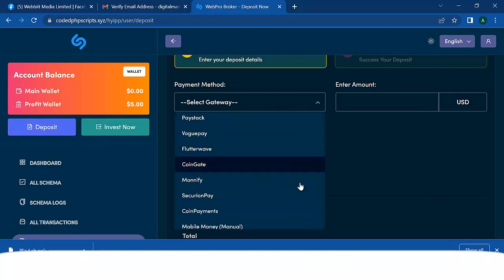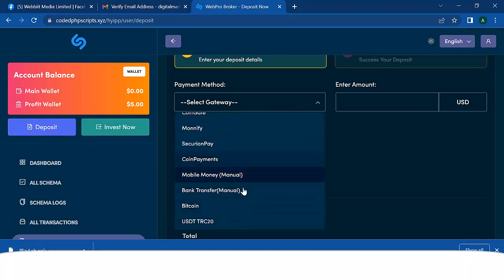The same thing, this is add money, and it's the same thing like the deposit, right? We have a lot of deposit systems, so you can go ahead and activate any deposit system. And one good thing about this is that you can use it from anywhere you are. You can use mobile money.